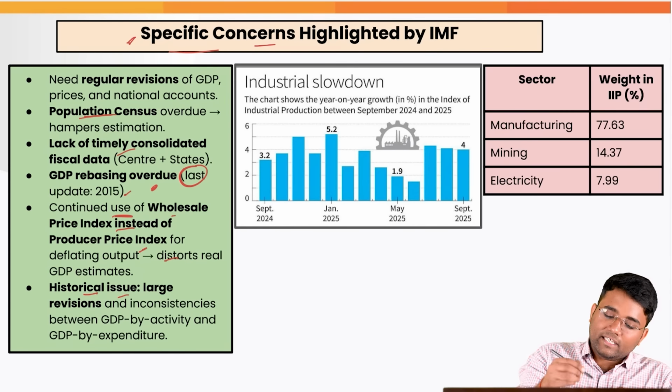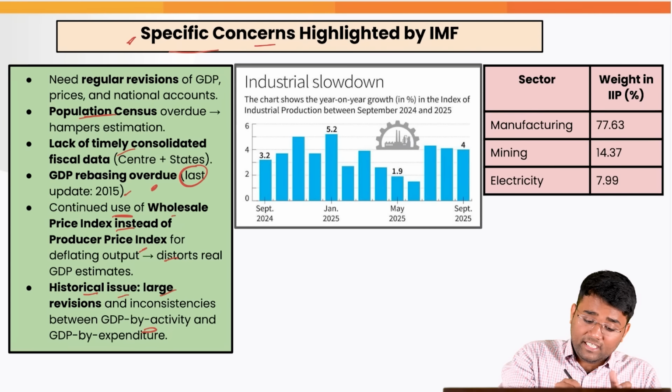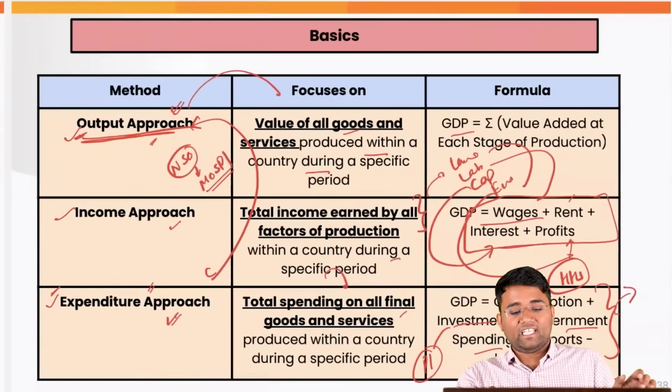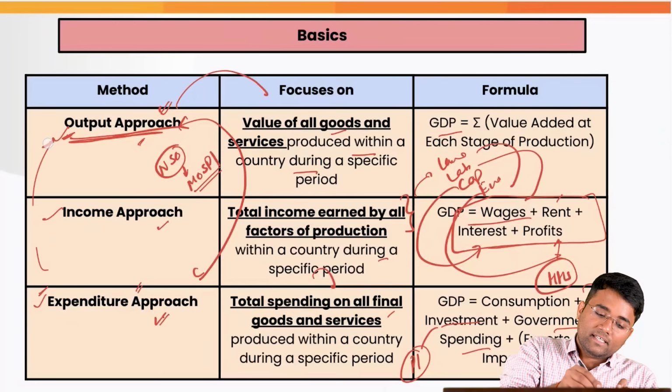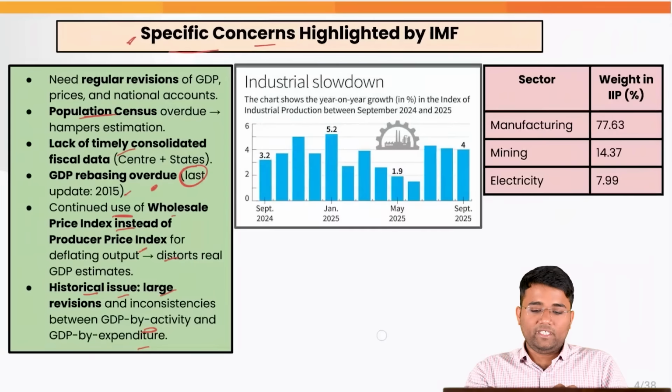And there are other historical issues which we have just discussed, with regard to the large revisions and inconsistencies between the GDP by activity and GDP by expenditure, the distorted data between the output approach or value added method and the expenditure approach.